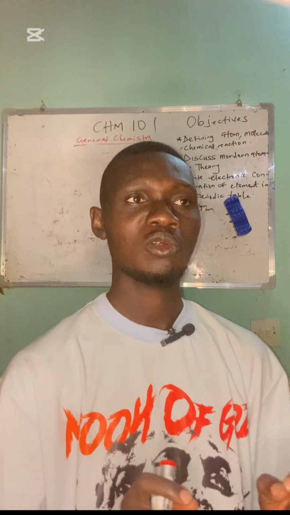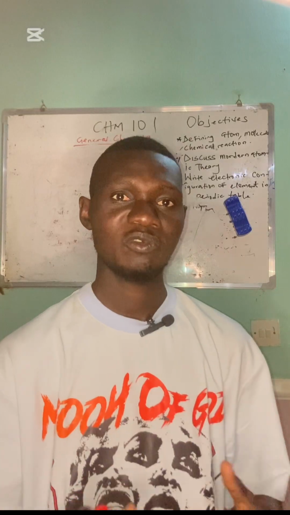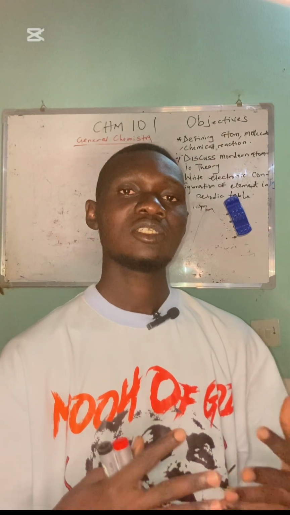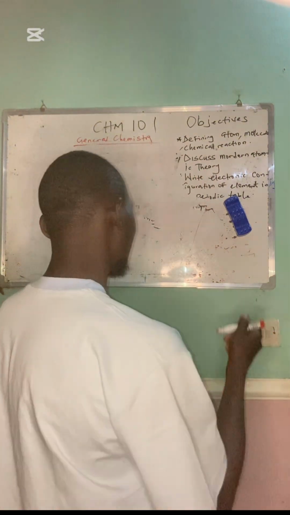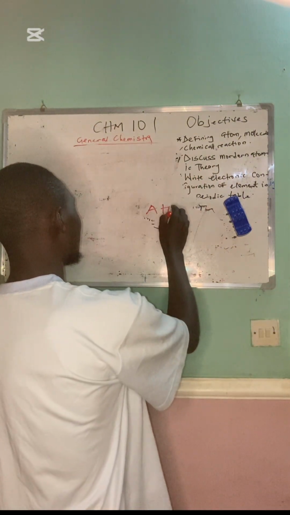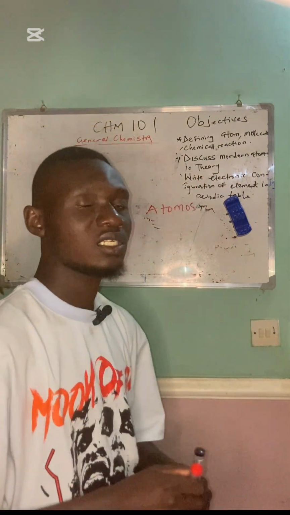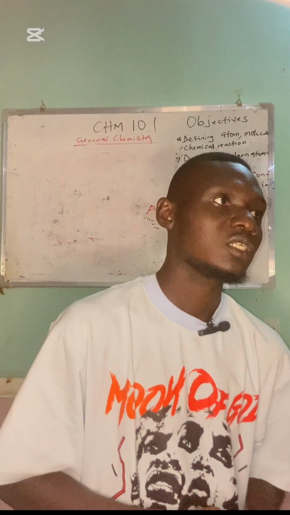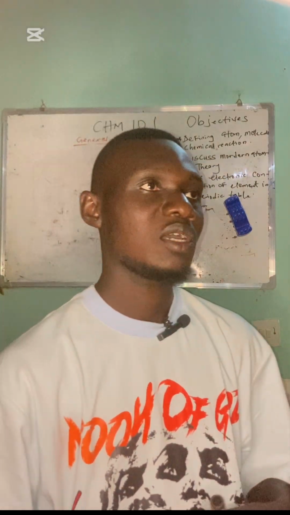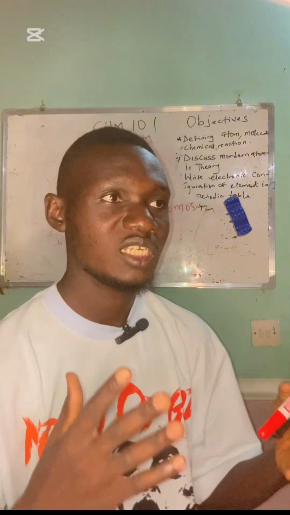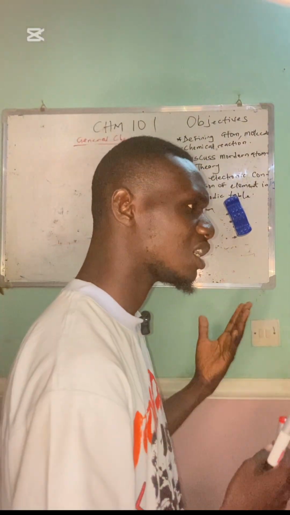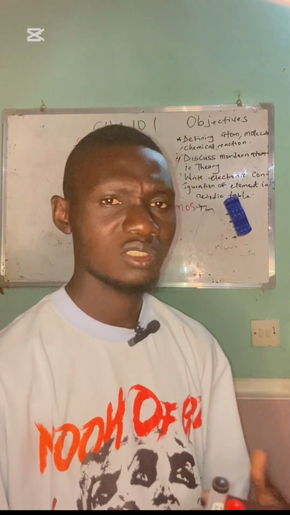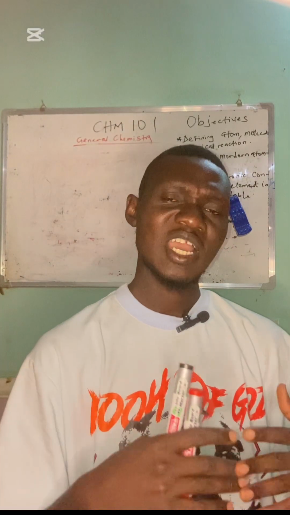tiny or small particles. That's why, if you remember from the recent video, I said an atom comes from the Greek word atomos, which means indivisible. So the idea about an atom is that matter is made up of an indivisible particle, and they refer to this particle as an atom. Although there were several contradictions against their ideas.